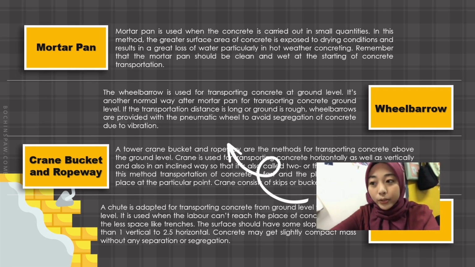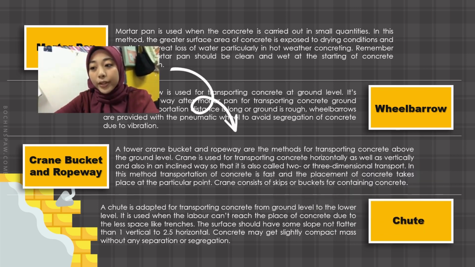Second one is wheelbarrow. The wheelbarrow is used to transport concrete at ground level. This is another normal way, like the mortar pan, of transporting concrete at ground level. When the transportation distance is long or the ground is rocky, wheelbarrows are provided with pneumatic wheels to avoid segregation.